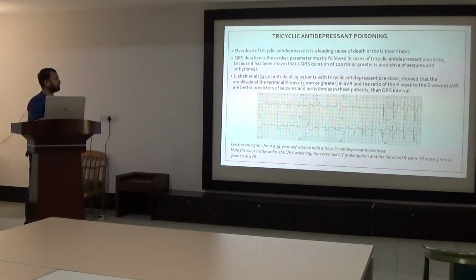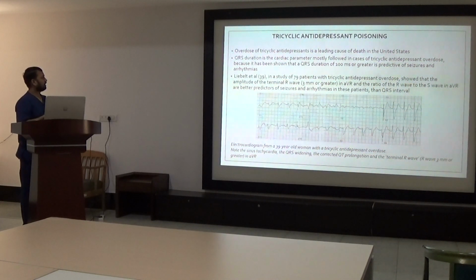In tricyclic antidepressant poisoning, the QRS duration remains the main parameter to assess the extent of poisoning. But Liebelt et al. studied 79 patients with TCA overdose and showed that the amplitude of the terminal R wave, that is 3 mm or greater in lead aVR, and the ratio of R to S wave in lead aVR are better predictors of seizures and arrhythmias in these patients than the QRS interval.